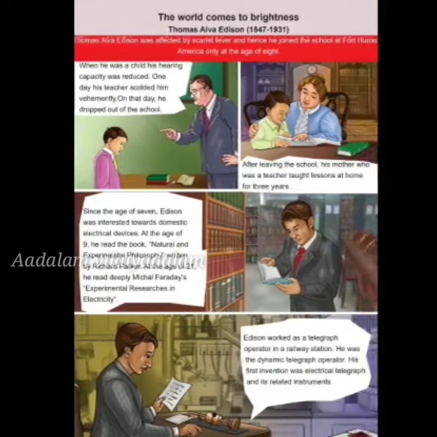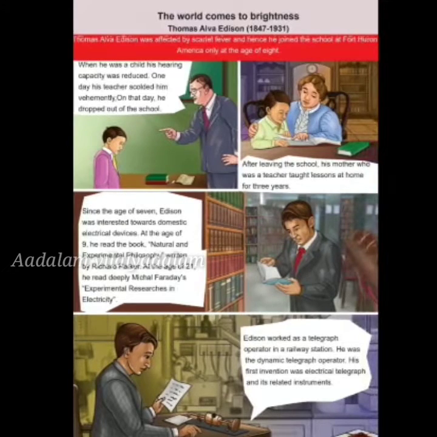Here in these 2 pages, you will see about Thomas Alva Edison, how he was as a boy and how further he invented. He was not a very good student at school. At the age of 8, he was joining the Fort Horan. When he was a child, his hearing capacity was very less.